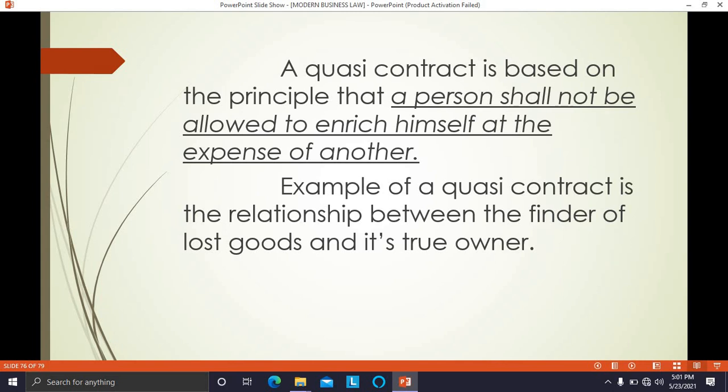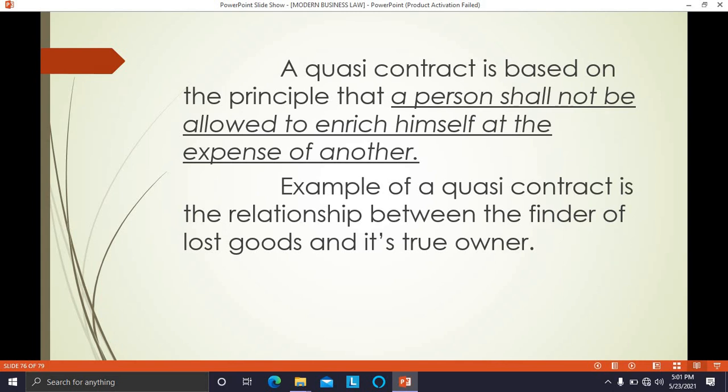There is nothing. In spite of that, law imposes certain duties on the finder of lost goods. What are the duties? It is the duty of the finder of lost goods to find out the true owner and return those goods to the true owner. So there is no offer, no acceptance, no intention to create legal relationship, even though there is an obligation or duty on both the parties. It is the duty of the finder of the goods to return those articles to the true owner.